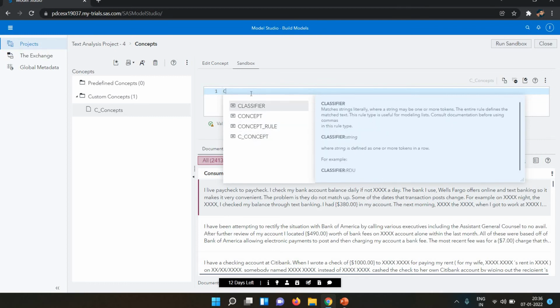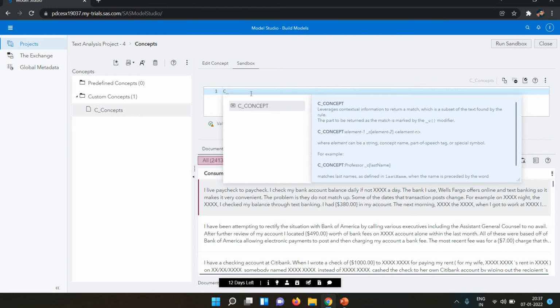What is the classifier? Let's suppose I want my string to be defined as one or more tokens in rows. We define it as classifier, then colon, then the name of the string. So basically we are using the classifier with C underscore concepts.